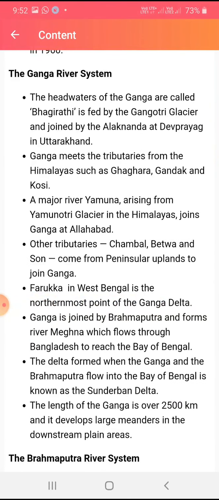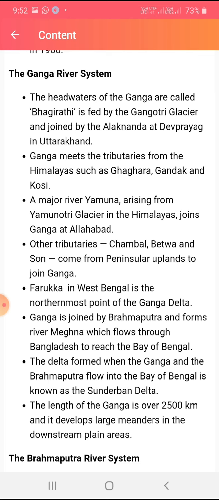The headwaters of the Ganga are called the Bhagirathi. Important: it is fed by the Gangotri glacier and joined by the Alaknanda at Devprayag in Uttarakhand. All these points are very important. Please write down these points in your notebook. This is your homework. The Ganga meets tributaries from the Himalayas such as Ghagra, Gandak and Kosi.